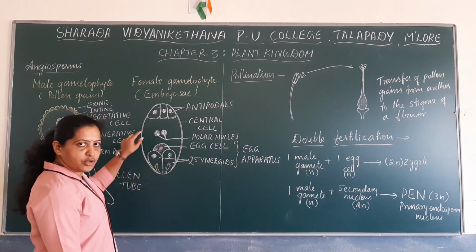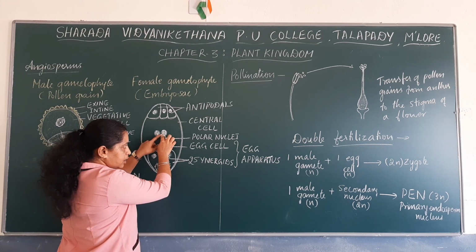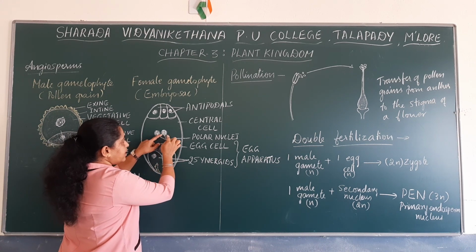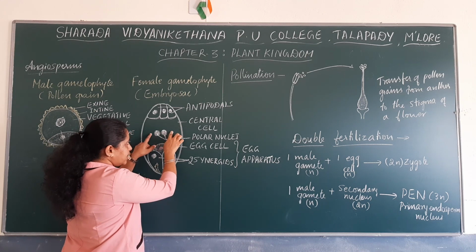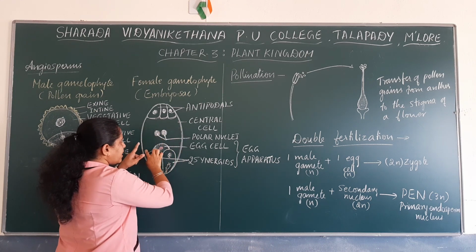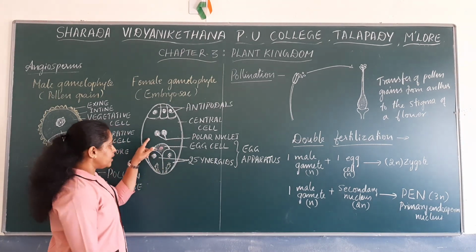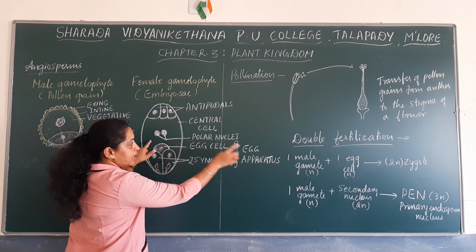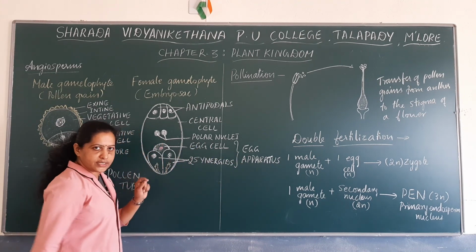Inside the embryo sac. The two polar nuclei fuse together to form the secondary nucleus. Again a male gamete that is released here fuses with this to form a primary endosperm nucleus. Now the cell that has the primary endosperm nucleus transforms into the primary endosperm cell. And meanwhile, one of the male gametes fuses with the egg cell to form the diploid zygote.